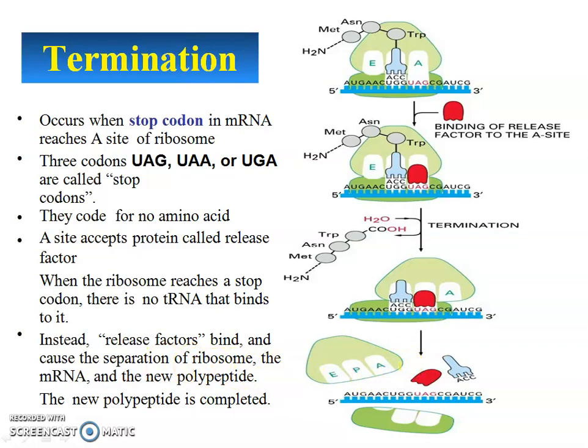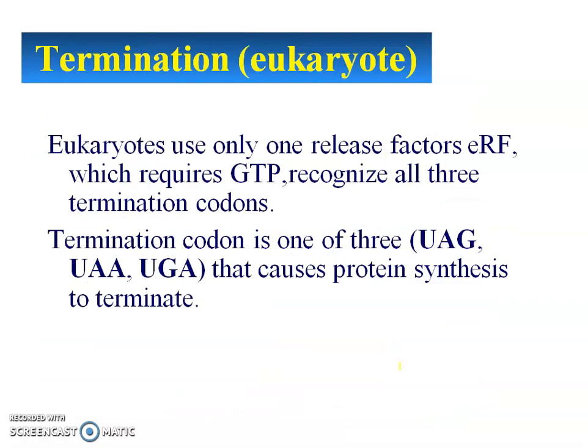So this new polypeptide is complete. Eukaryotes use only one release factor, which requires GTP, and the termination codon is of three types, UAG, UAA or UGA, that cause protein synthesis to terminate.